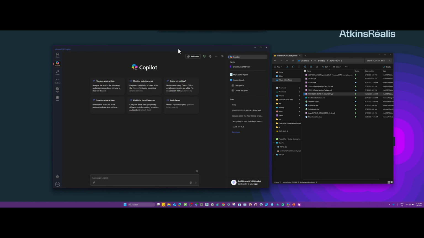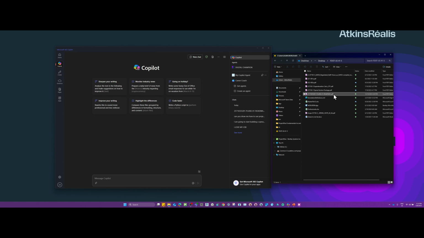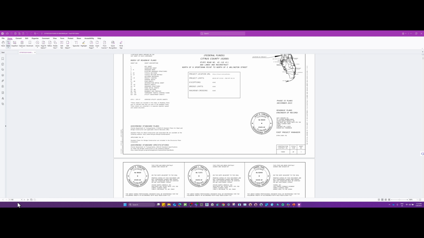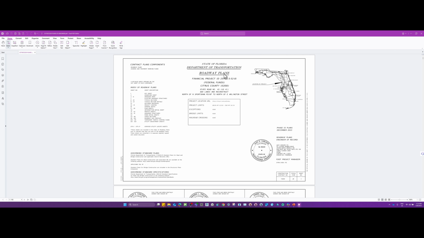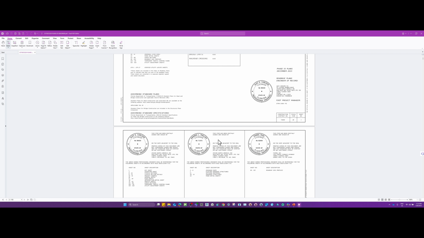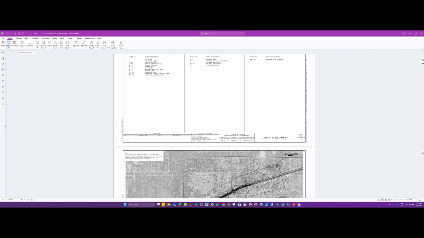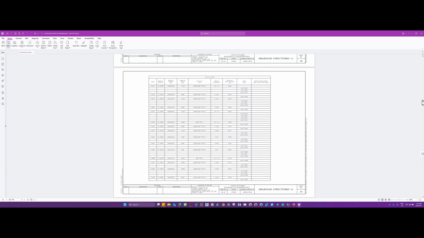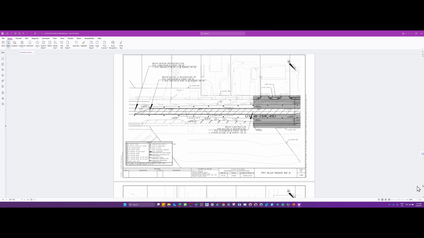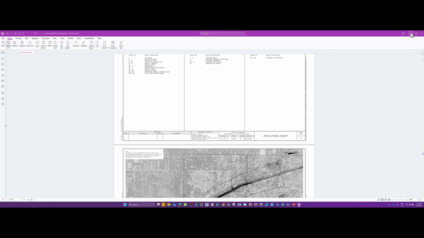Okay, so let's do some more complex analysis. I'm going to bring this PDF here and drop it here. Let it upload. This PDF is 163 pages of a full set of plans for US 41, segment 5. The lead roadway person was Alex, and basically this document has everything from roadway to drainage, TTCP, and so on.